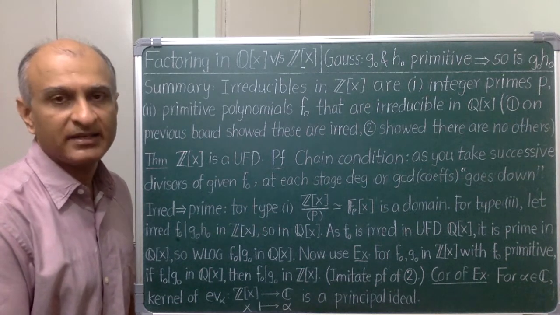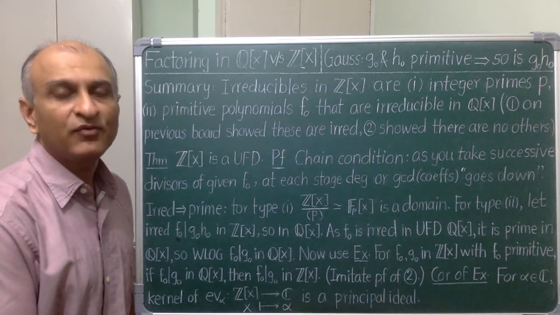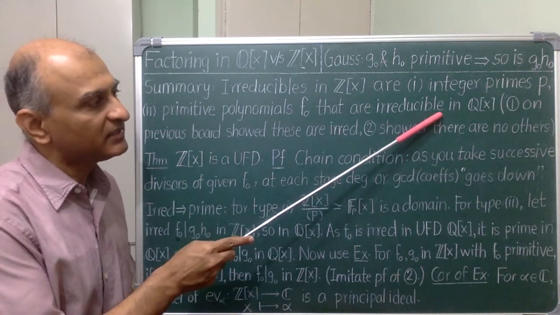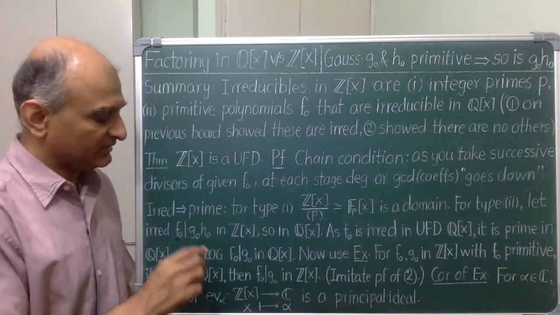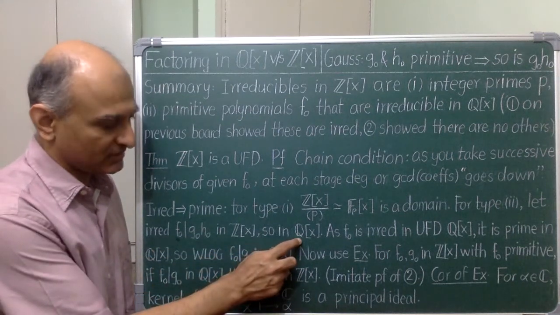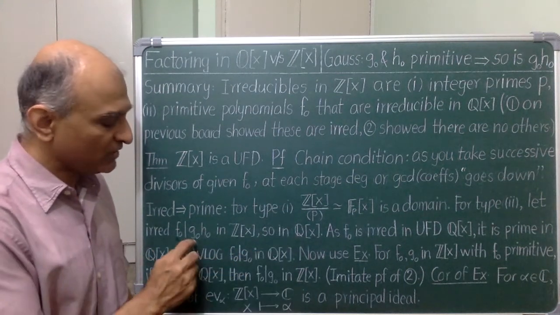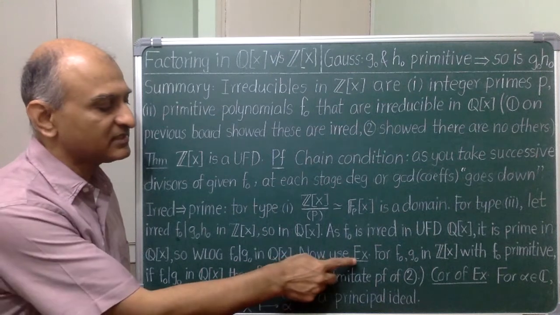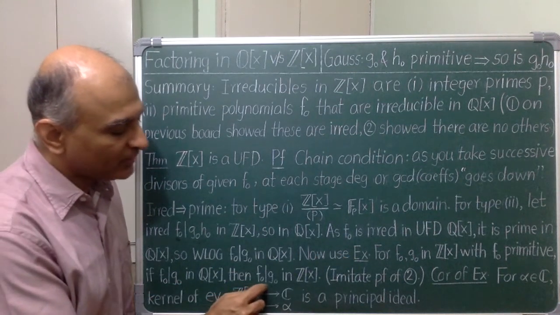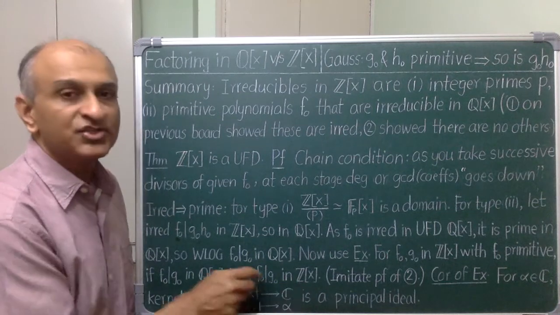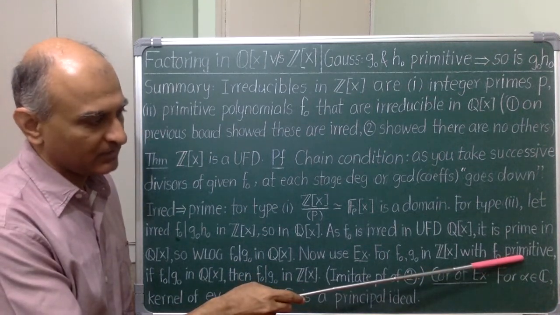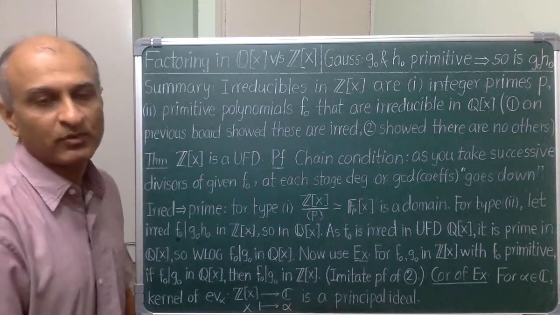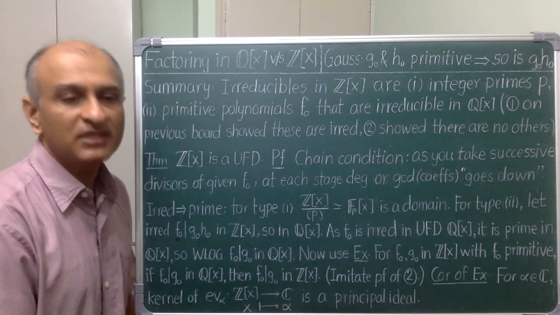Now Q[x] is a PID. So it is a UFD and therefore every irreducible element there is prime. Now f0 is irreducible in Q[x] and this divisibility stays valid in Q[x]. So f0 divides one of g0 and h0, suppose g0 in Q[x]. Now this exercise assures me that f0 automatically divides g0 in Z[x] just because f0 is primitive. To prove this exercise, just imitate the proof of number 2 on the previous board. So clear denominators and use the Gauss Lemma.